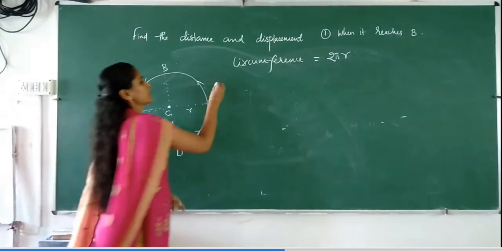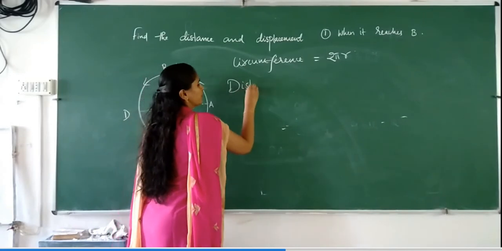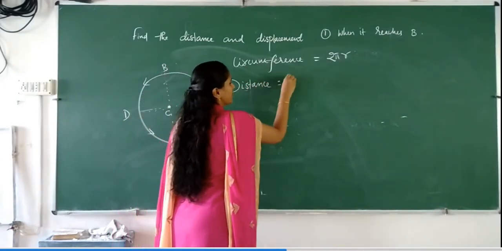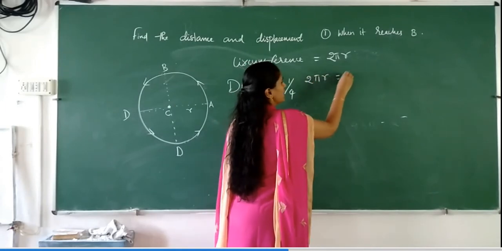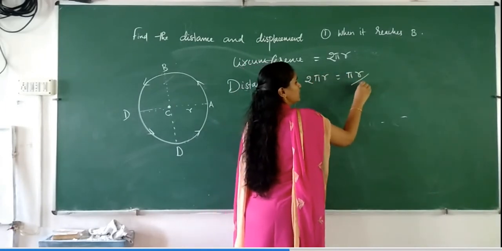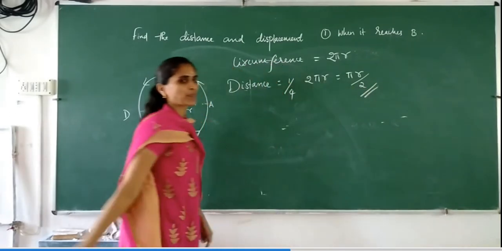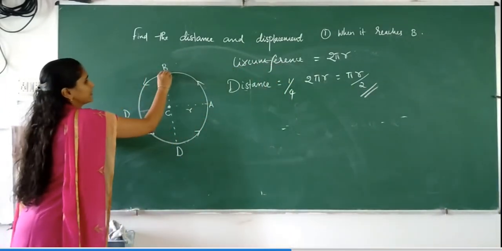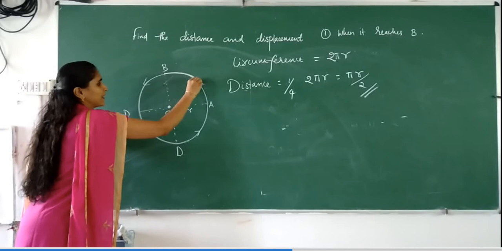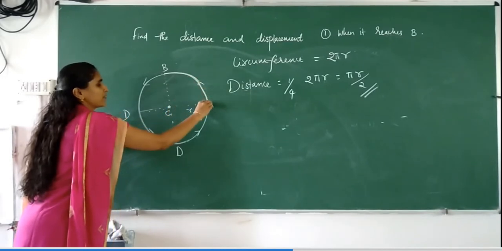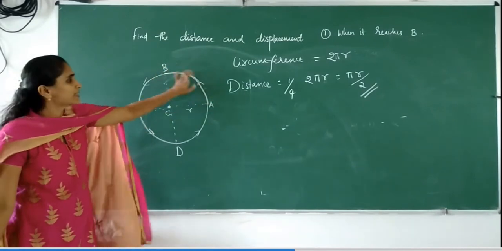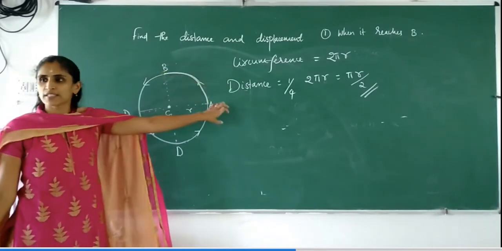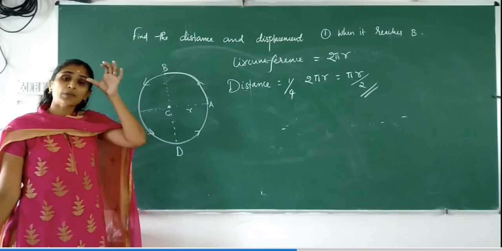So distance can be written as 1/4 of 2 pi r, which is equal to pi r by 2. Is it clear? You can see up to here it is traveling, so this arc AB is 1/4 of the circumference.